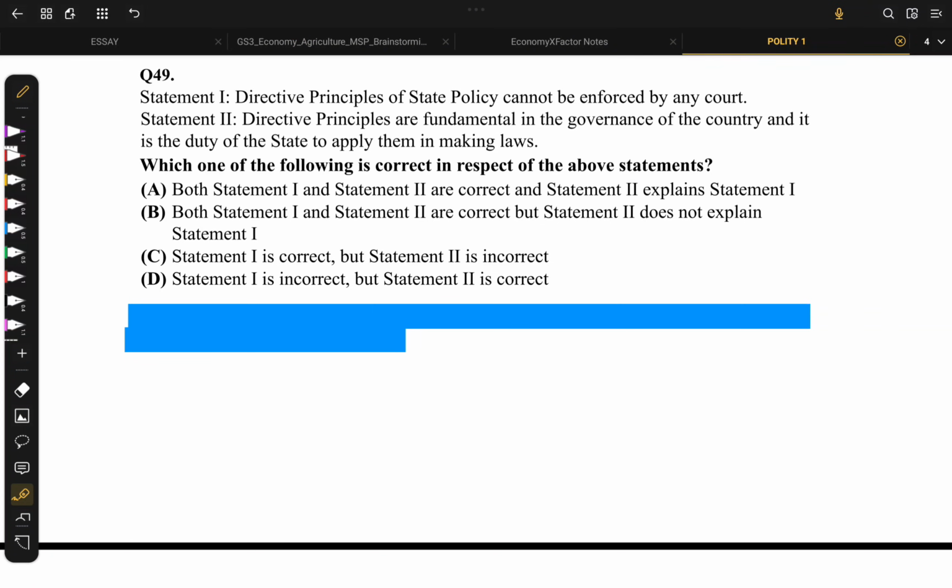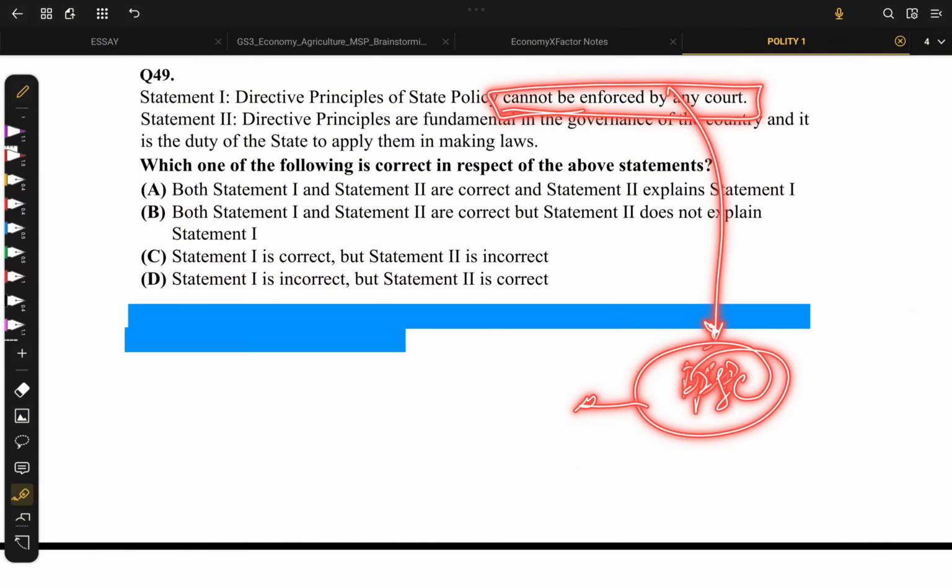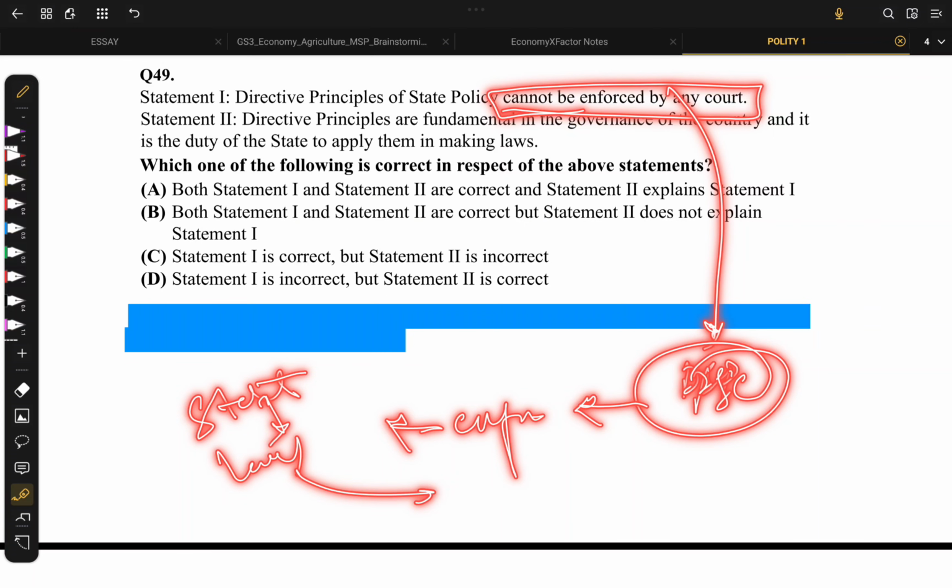Okay, let's move on to question number 49. Statement 1 says that directive principle of state policy cannot be enforced by court. It's absolutely correct statement. DPSPs are fundamental in governance of the country and it's duty of the state to apply them in making laws. Okay, both statements are right, but is it really explaining the statement 1? I don't think so. If it had said that the constitution hadn't given provision for the courts to impose this or enforce this, and they are just guiding principle for the state to make laws that can help in betterment